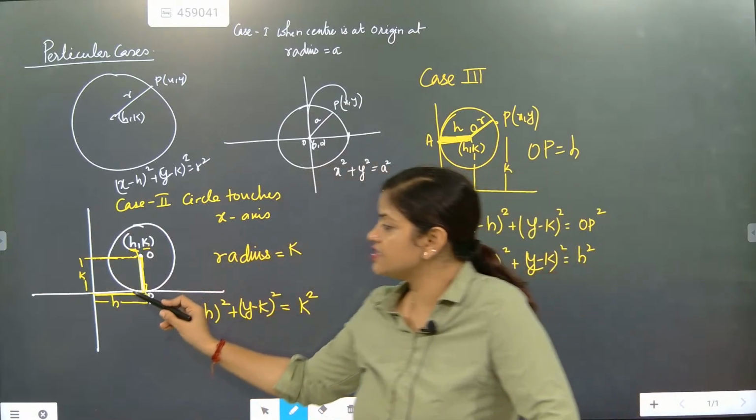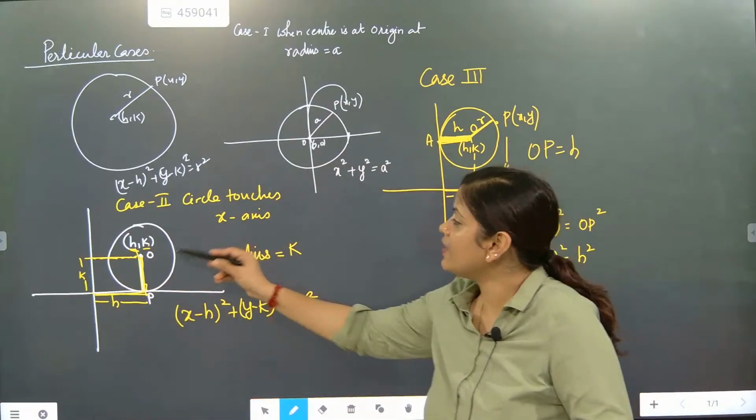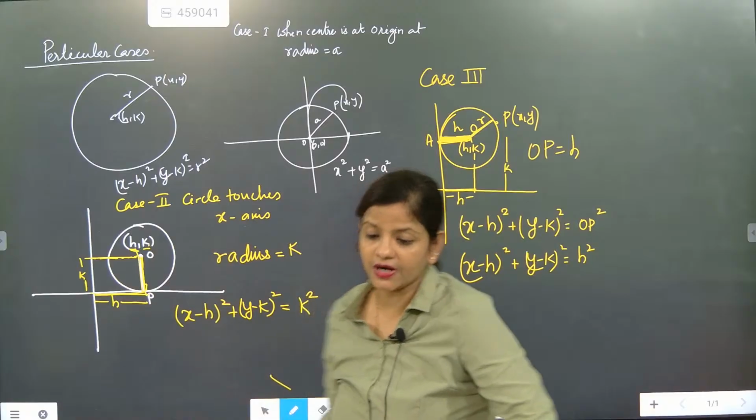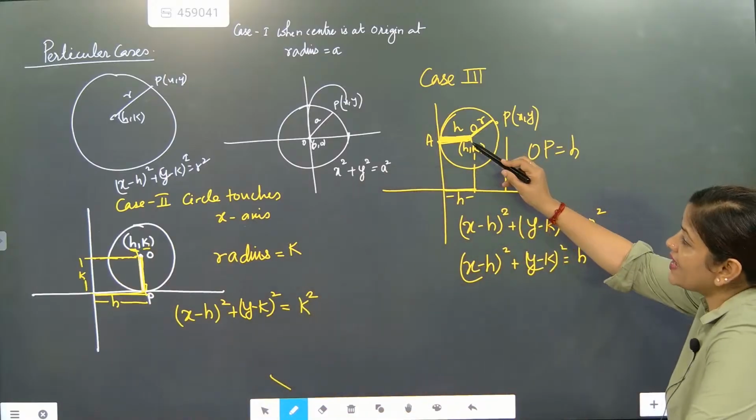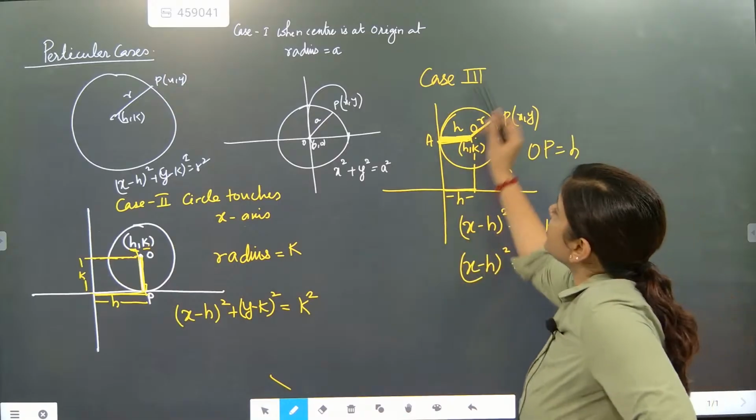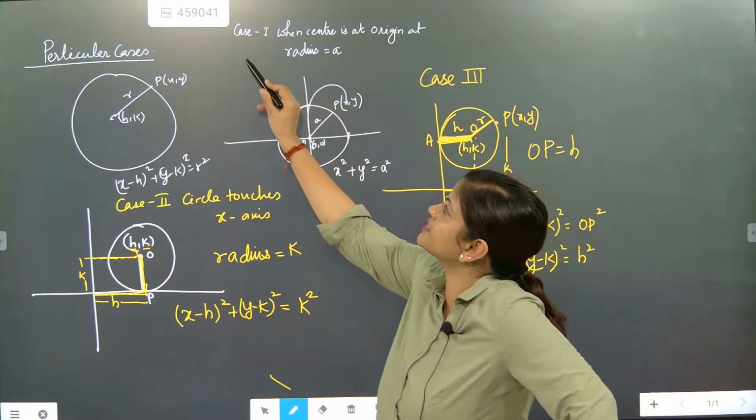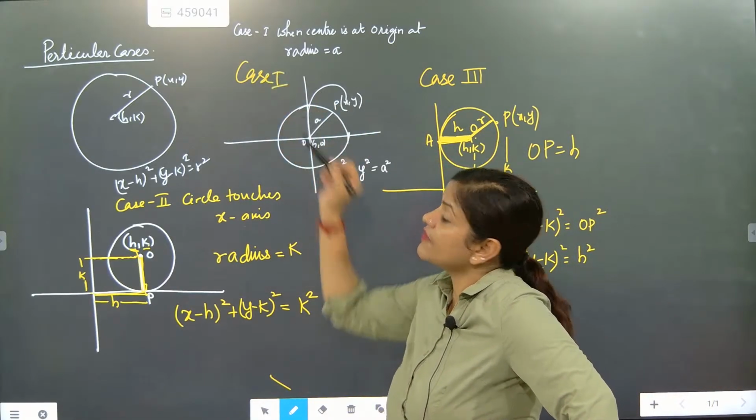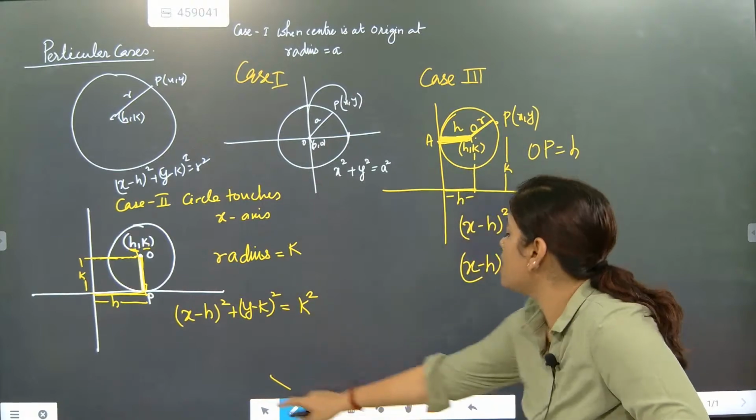If a circle is touching the x-axis, then the y value part will become the radius. When the circle is touching the y-axis, then the x value part will become the radius. So this is coming as case 2 and case 3, and this part is coming as case 1, when the circle center is passing through the origin.